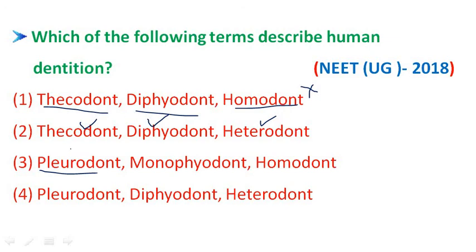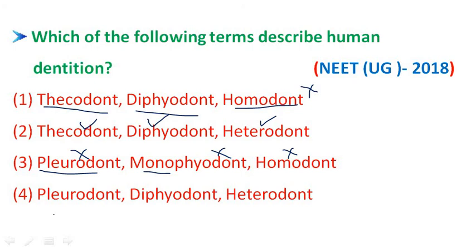This is not in human beings, because human teeth are embedded in a socket. Next, monophyodont means only a single set of teeth is present in the life of the organism. Next, homodont means the same type of teeth. So this is also not correct.